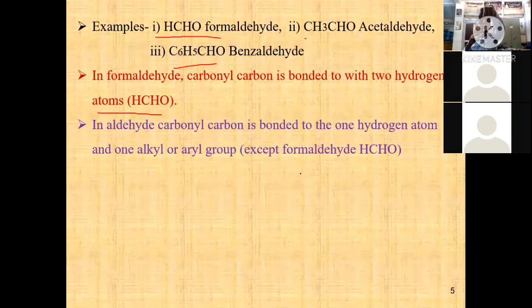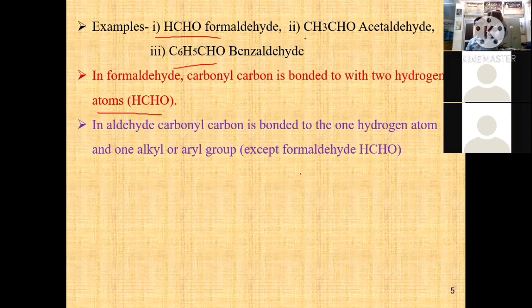It contains one carbon, one oxygen, and two hydrogen, denoted as H2CO or HCHO. This is the structure of formaldehyde.